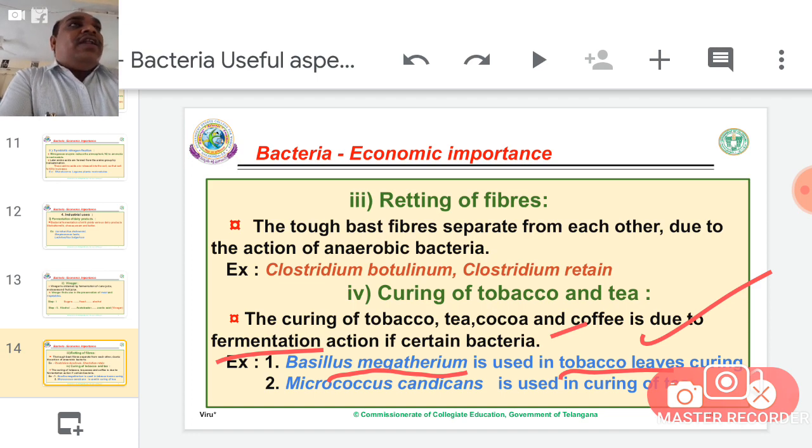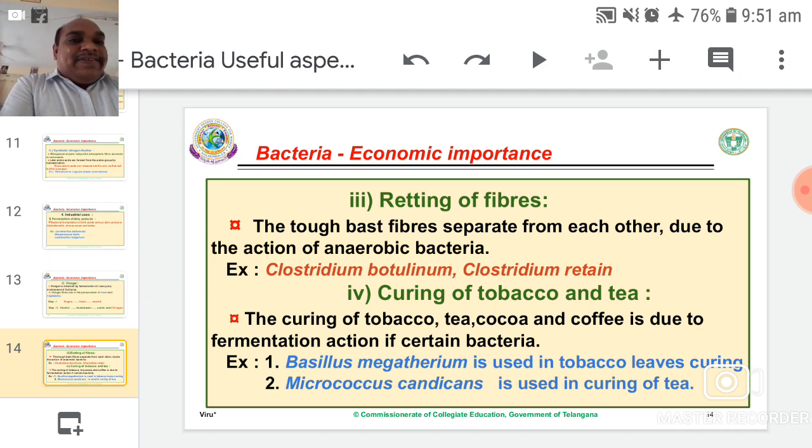Within the 3 days, the leaf color turns blackish. Simultaneously, certain bacteria also enter into that leaf. The bacteria do the fermentation process. Maybe some alkaloids become tasty. Therefore, tobacco leaves change in taste, softness, as well as color. This process is called curing.